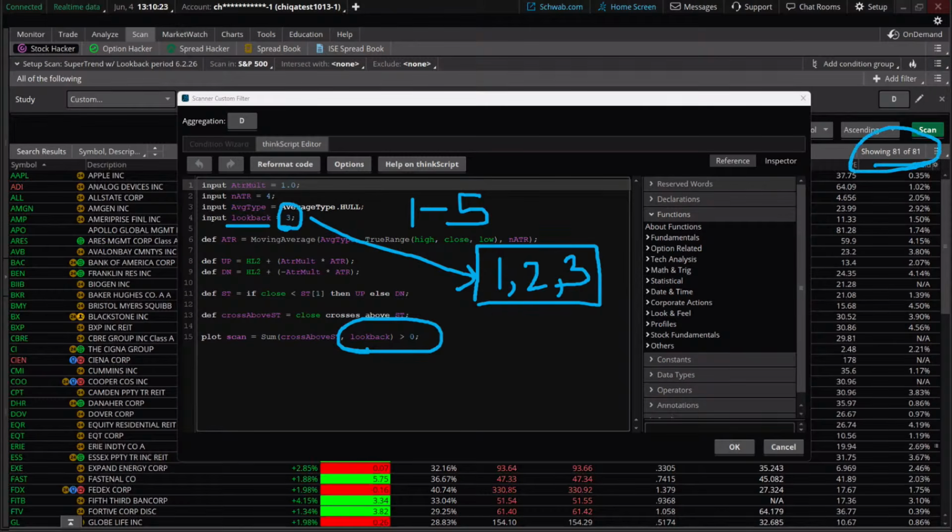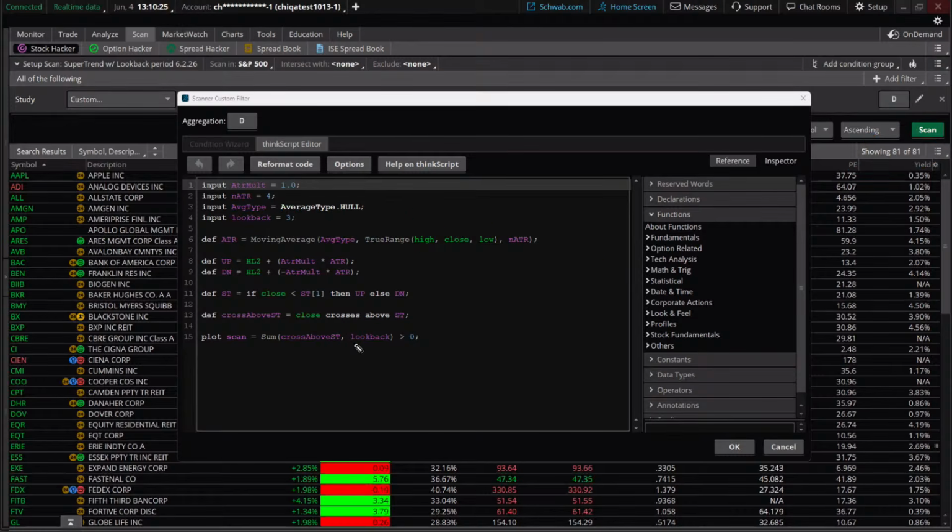Anytime we can utilize, and we've defined here what we're looking back, which is a look back, and we know what that is. The reason why we don't have to come back down here and change the number down here, it's easy to have an input, is because we've defined it as a look back. And the ThinkScript knows as we look back, what does the look back mean? Well, it's 3 right now, but if we change it to 5, it's just going to change it down here. It's just an easier way to put that code up there for us to look back.